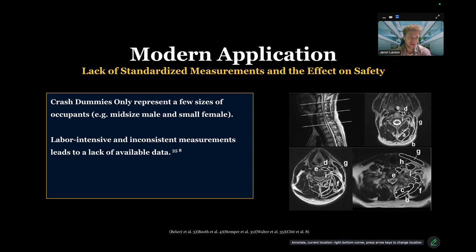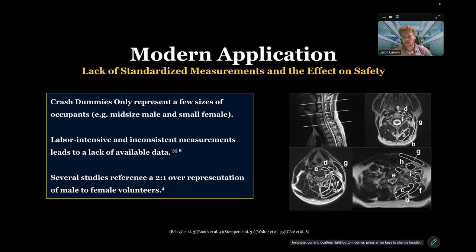And the lack of this data comes from two primary sources. First of all, it's actually measurement inaccuracy and measurement labor. It takes a lot of time and expertise to measure the cross-sectional area of neck muscles. So as a result, oftentimes data sets are limited in size, which is an issue because a lot of data sets also have a skew towards a male bias.